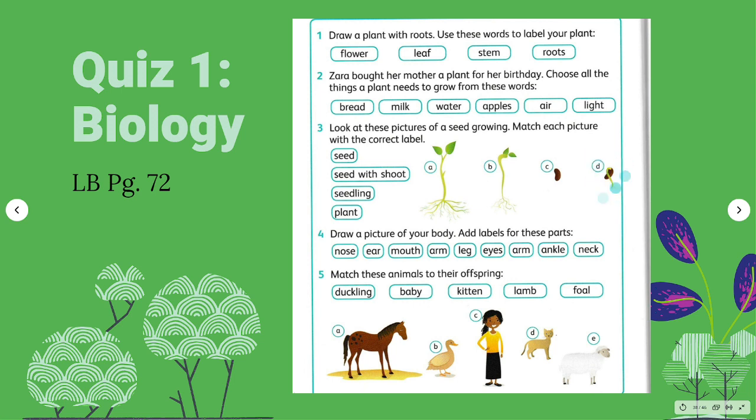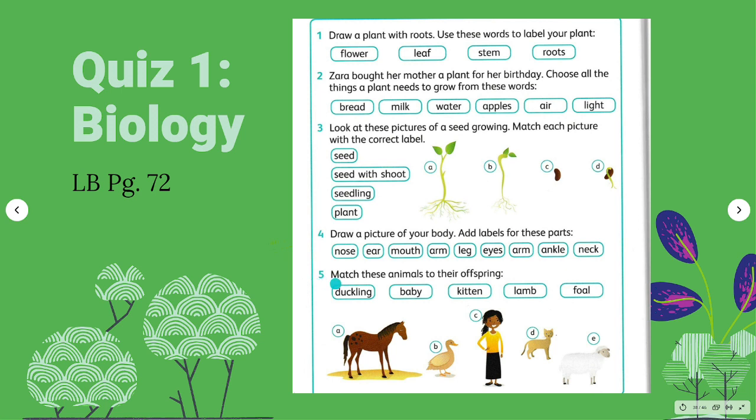Now, draw a picture of your body. Add labels for these parts: nose, ear, mouth, arm, leg, eyes, ankle, neck. You know all the parts of your body. Just make sure you label them correctly.